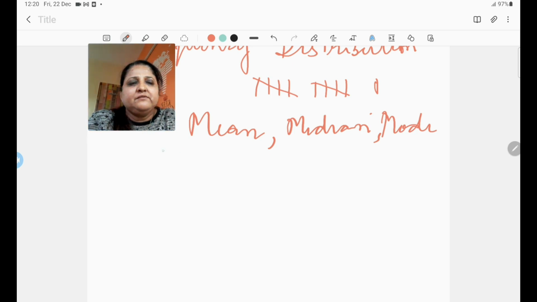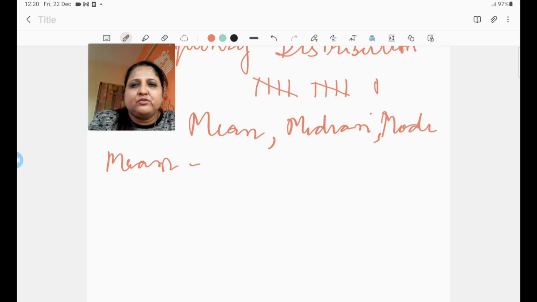Now, what is mean? Let's focus on mean first. Mean is basically the average of the number of observations. It is calculated by dividing the sum of the values of the observations by the total number of observations. Suppose you have collected n observations.